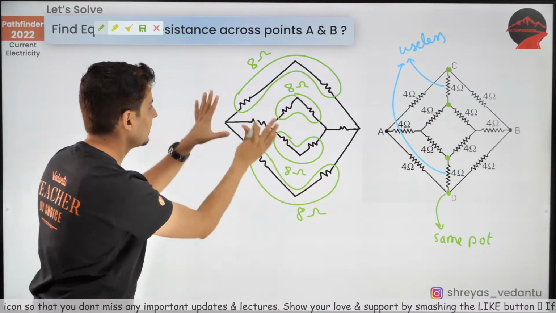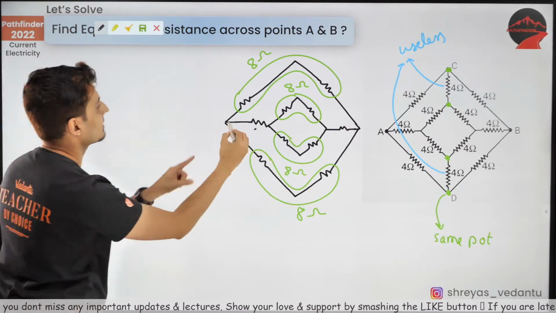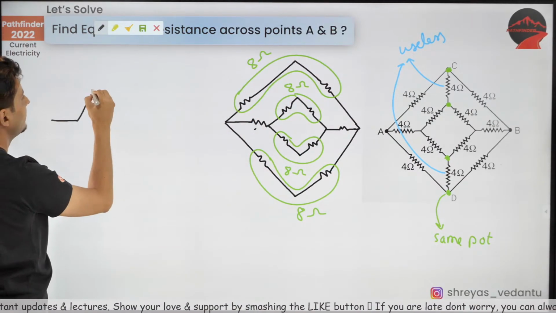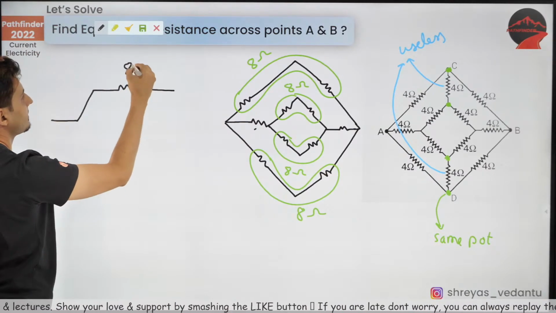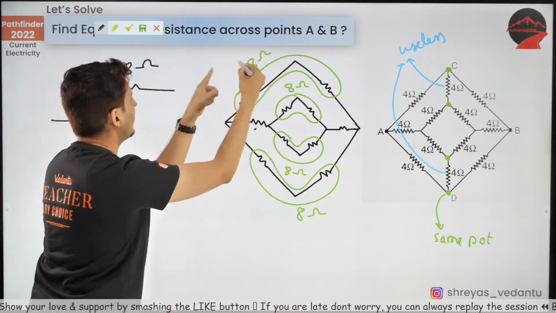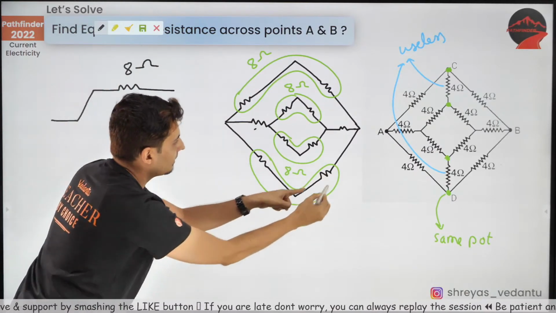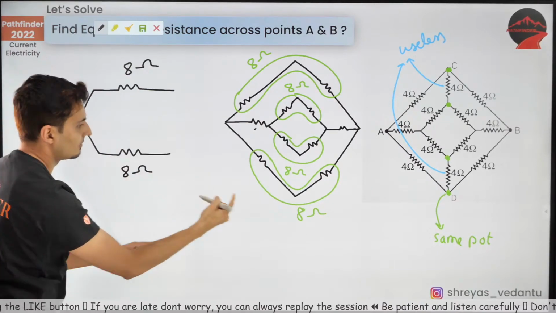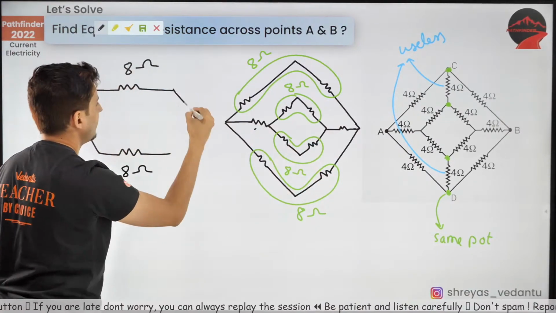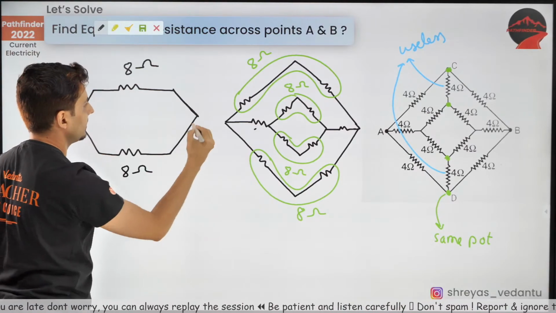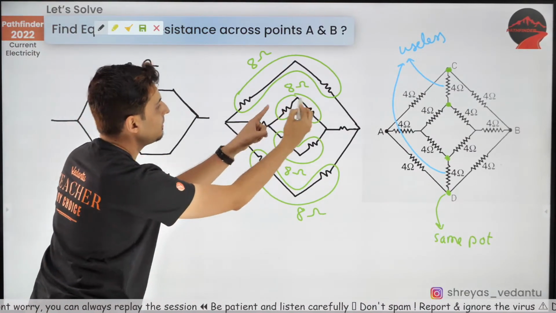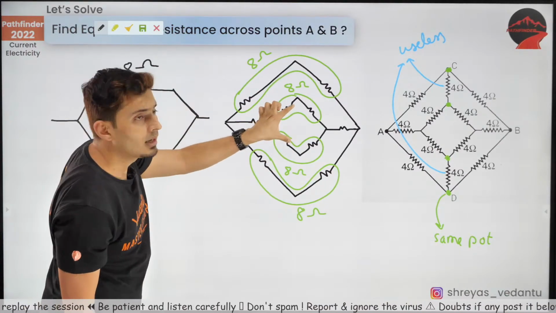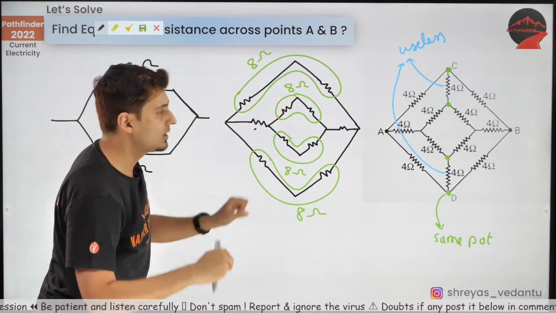Let's simplify the circuit and see what happens. The one on the top, I will redraw as one single resistor of 8 ohms. The one at the bottom is also 8 ohm over here. It's all connected, let's join them. And in between, what do you have? This is 8, this is 8. These two are 8. They are in parallel. So what will their combination be?